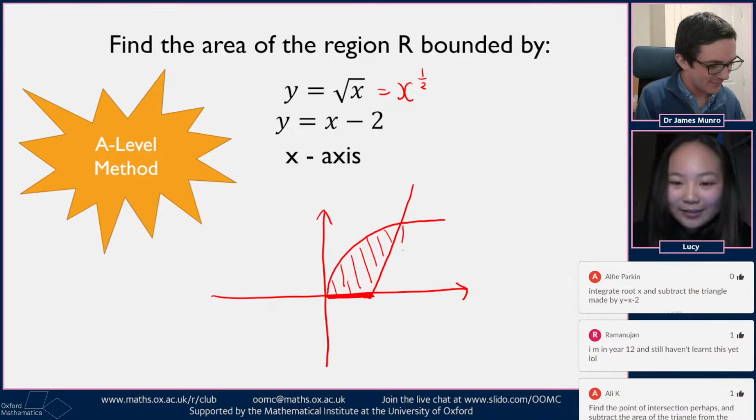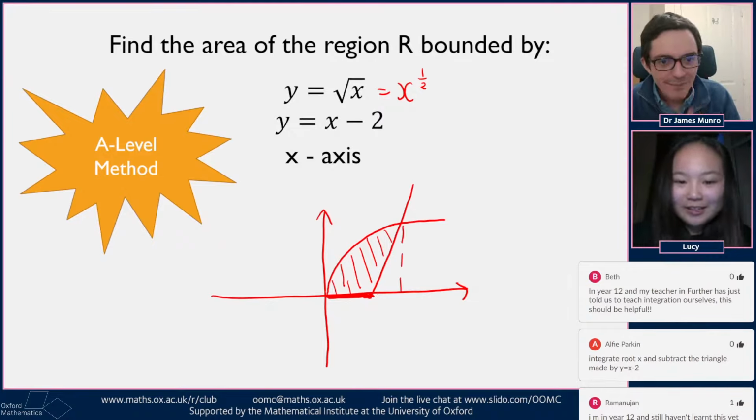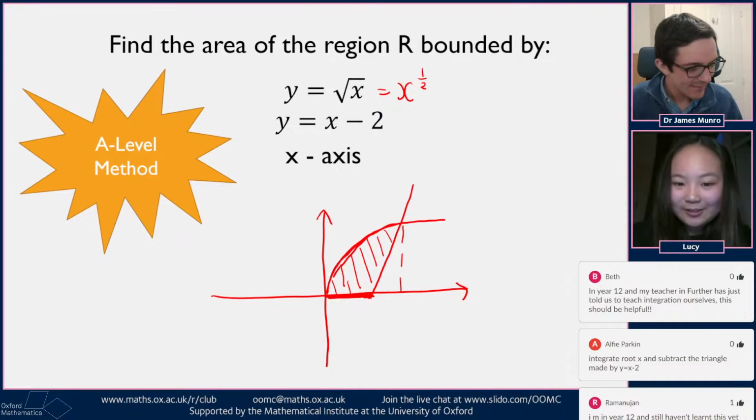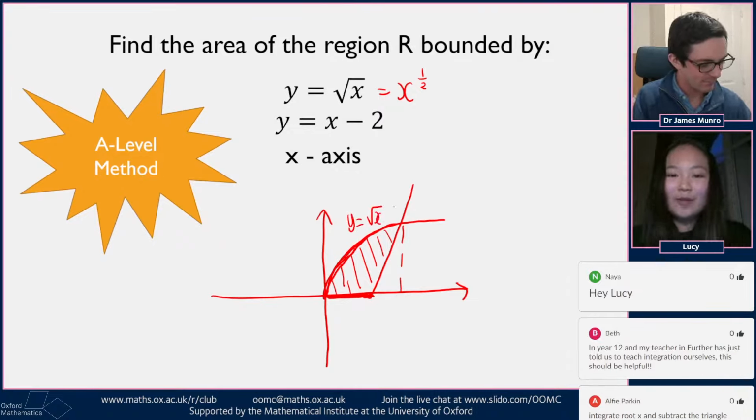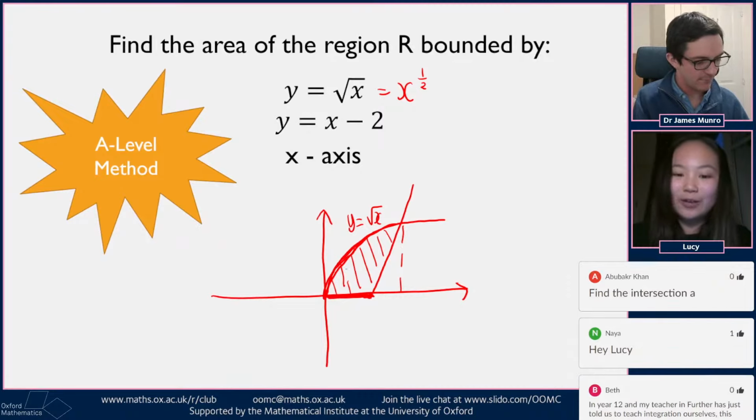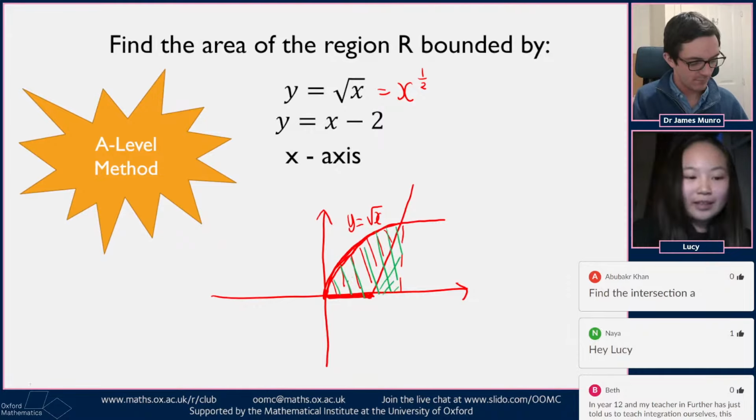So by integrating, let's look at the integration first. So we'll consider this graph. So this is y equals square root of x. And then what Alfie mentioned in the chat is that by integrating, you will get this entire area. So let's change color. We will get this entire area here. And then we can subtract this little triangle because that's been removed.